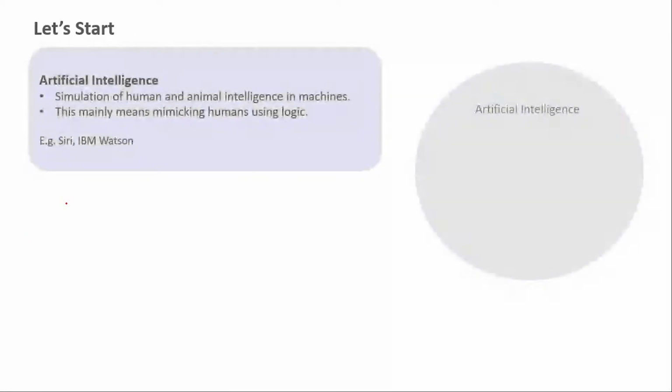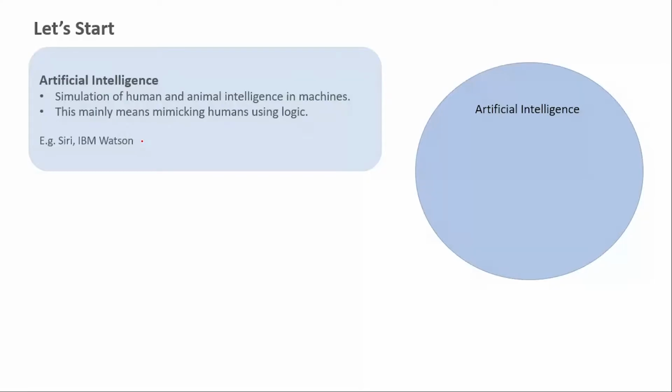So, artificial intelligence. Artificial intelligence is simulation of human and animal intelligence in machine learning. So basically, it is a machine who behaves like humans, right? It is a machine who mimics human using logic. For example, Siri. We all know Siri, right? Siri is Apple's virtual assistant. You can communicate with it, you can ask it to set up an alarm, you can ask it to send a message or call a friend or whatnot. So in such virtual softwares, we utilize artificial intelligence.